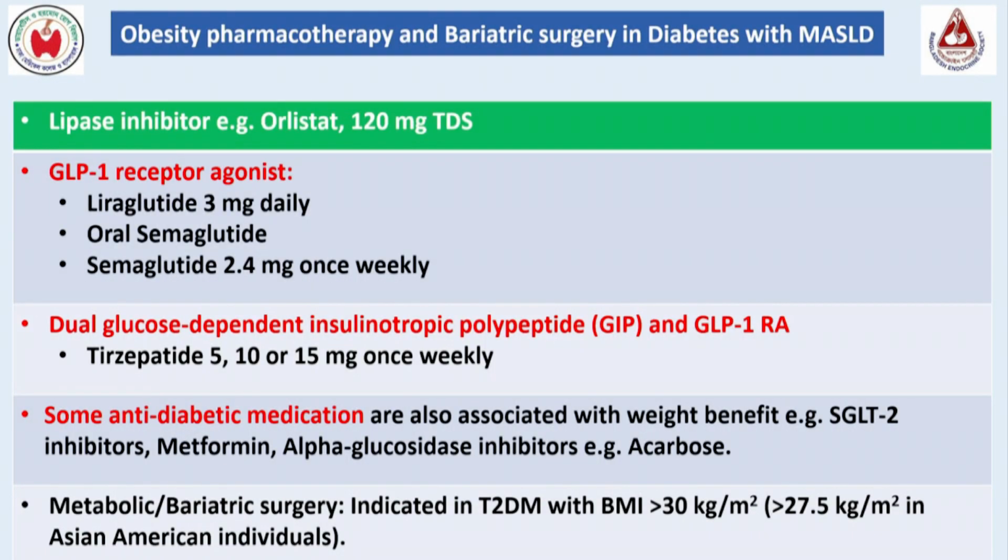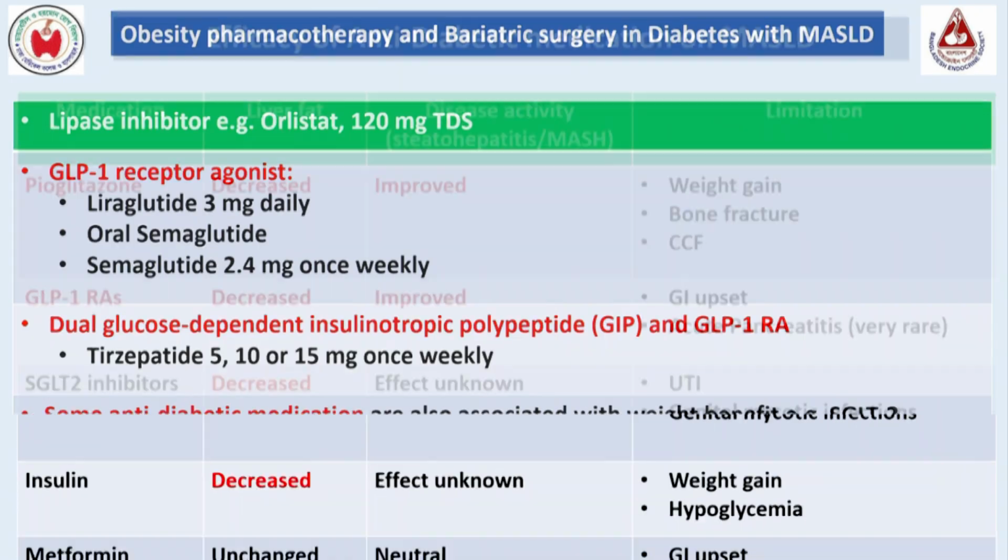Some anti-diabetic medications also give some weight benefit, like SGLT2 inhibitor, metformin or acarbose. Bariatric surgery is for when BMI is more than 30, or 27.5 for Asian Americans.